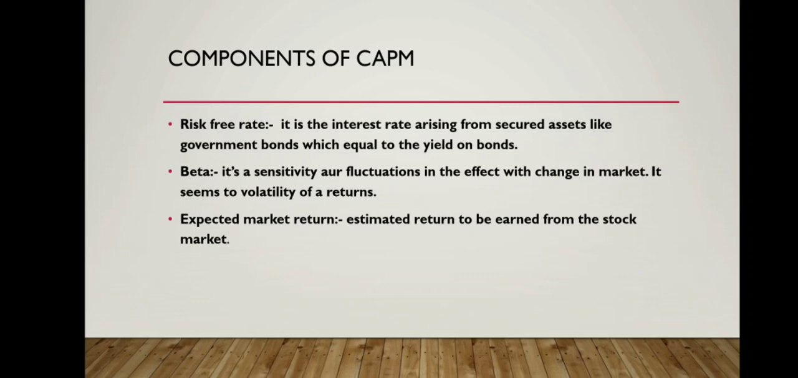Firstly, risk-free rate. It is the interest rate arising from secured assets like government bonds, which is equal to yield on bonds. The risk-free rate should correspond to the country where the investment is being made. The maturity of the bond should match the horizon of the investment. Next, beta. It's the sensitivity or fluctuation in an asset with change in the market. It seems to volatility of returns. Third, expected market return. It's the estimated return to be earned from the stock market.